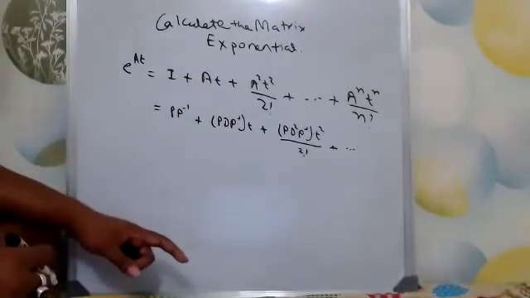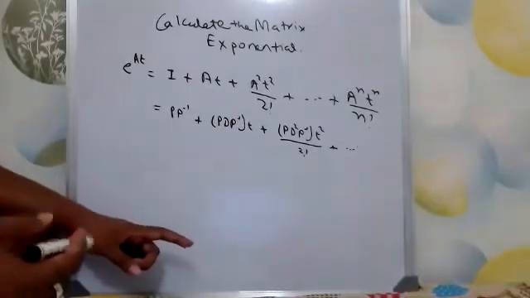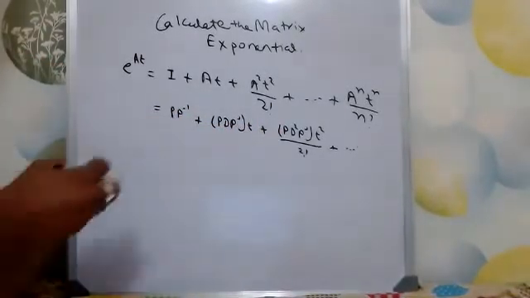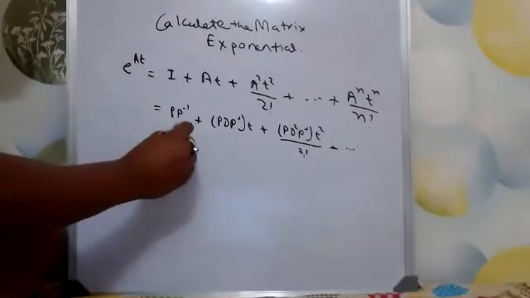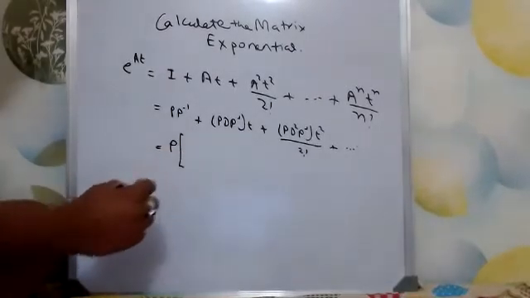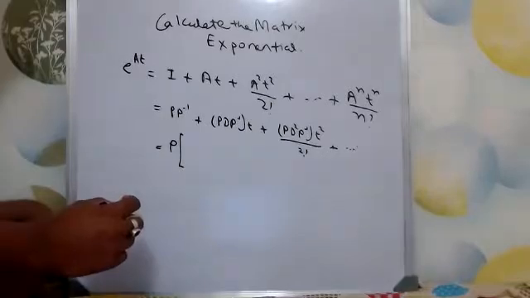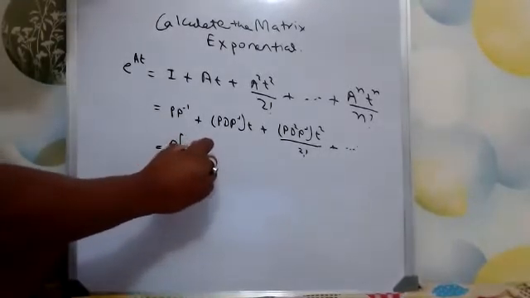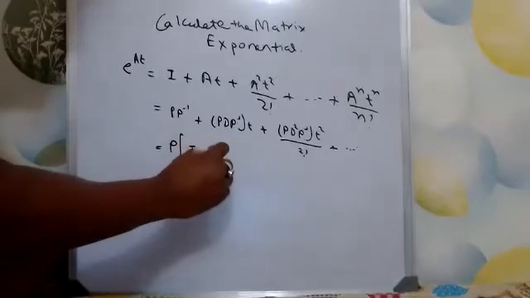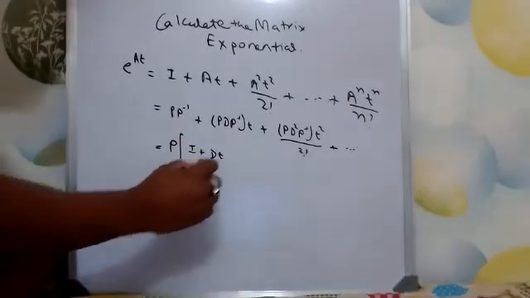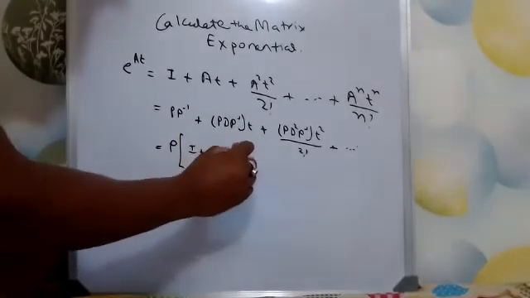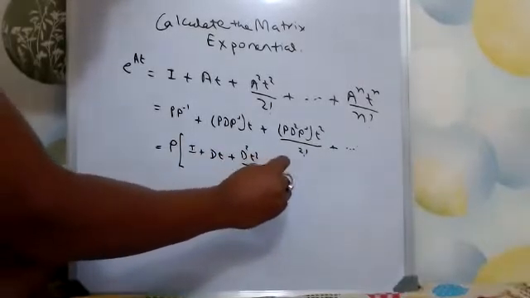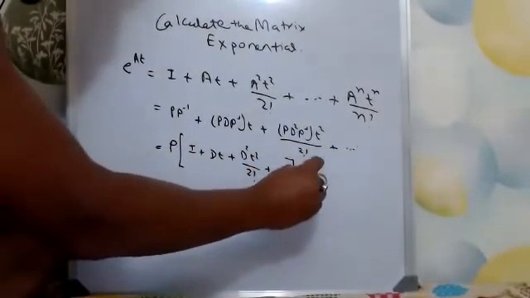And when raised to the power 2 or 3, whatever, it takes this form. This one also, we have seen how it happens. So I can take a P common here. If I take P common, then I have I plus Dt plus t square by 2 factorial plus dot dot dot like this into P inverse.